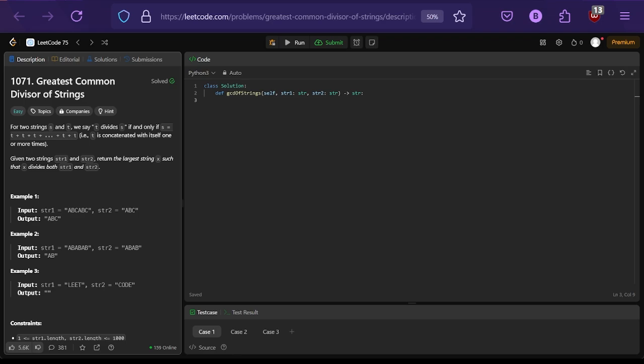Problem 1071, the greatest common divisor of strings. So I know the GCD as the equal amount that we can divide two numbers until there is no remainder. So if we have, I'm going to use a metaphor, two jars of cookies, one has 12 and one has 8. I know that I can take 4 cookies out of each jar equally, and both of them will eventually reach 0 with no remainder.